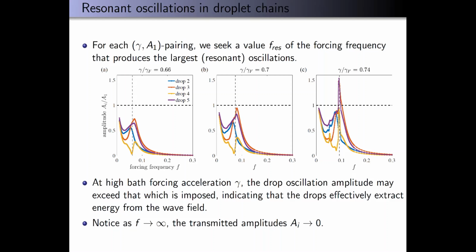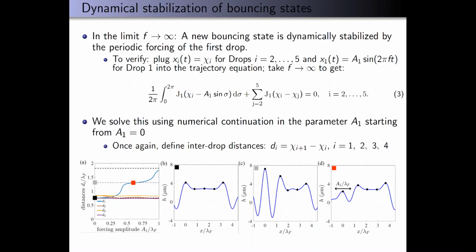Another interesting result we notice here is that as the forcing frequency F on drop 1 goes to infinity, the amplitudes of the other drops' oscillations approach 0. In other words, it's like the chain is approaching another bouncing state, with no oscillations. So in this high F limit, we have this new bouncing state effectively being dynamically stabilized by that rapid forcing being applied to the first drop.